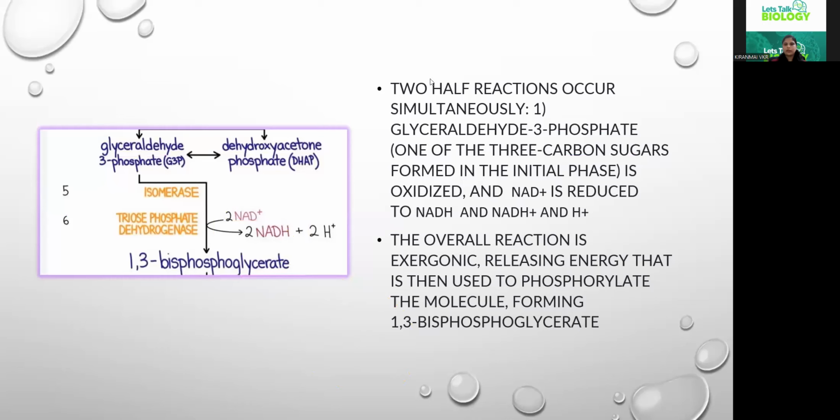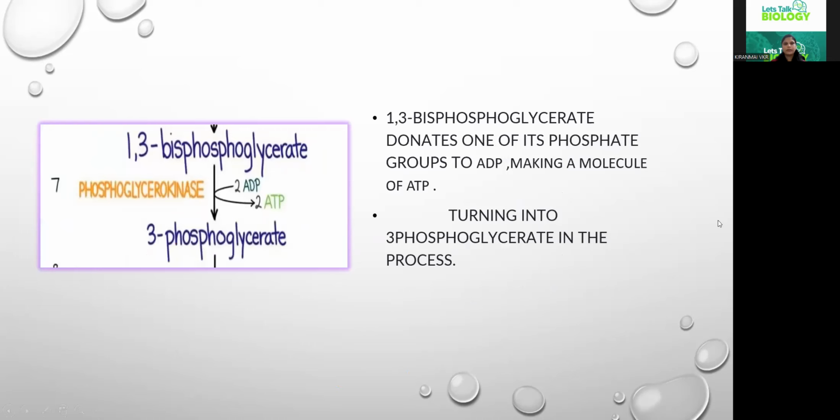And one more thing you need to remember, here it is an exergonic process. The released energy is used to phosphorylate the molecule by forming 1,3-bisphosphoglycerate. Right? So far, I hope till here it is clear. Now let us move to the next step.